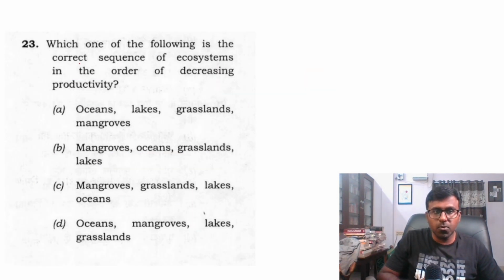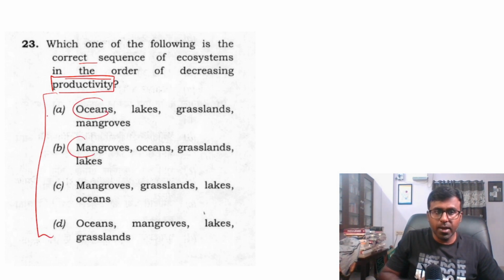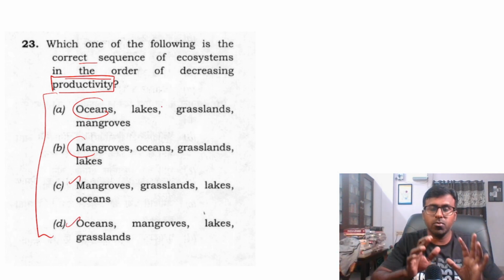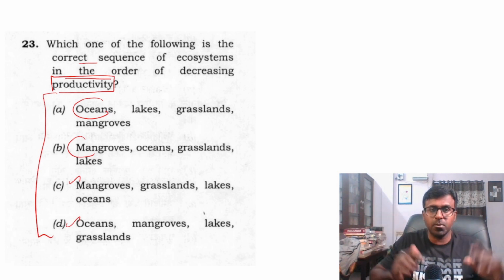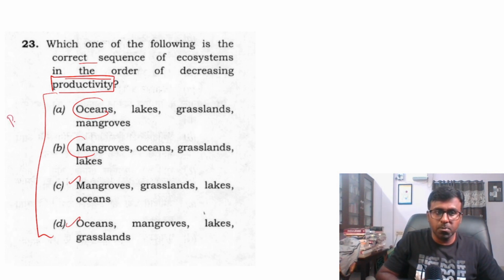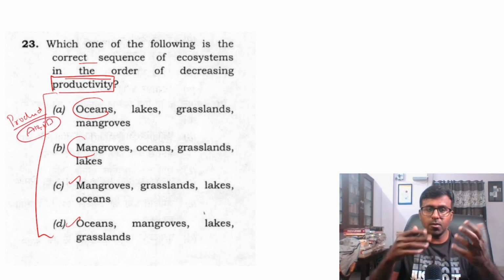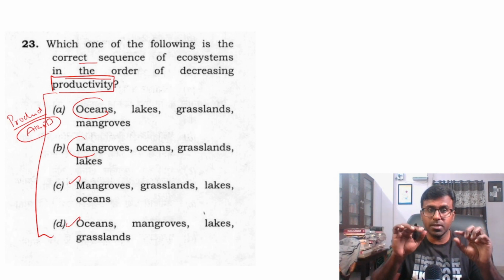And this is the question on the correct sequence of decreasing productivity, whether oceans or mangroves. See, because only these two are given, I don't have to worry about the other things. I have to worry about oceans or mangroves, and one of them is the highest productivity. Productivity means production by area. That is, in a particular area, how much is produced. That is what productivity is.